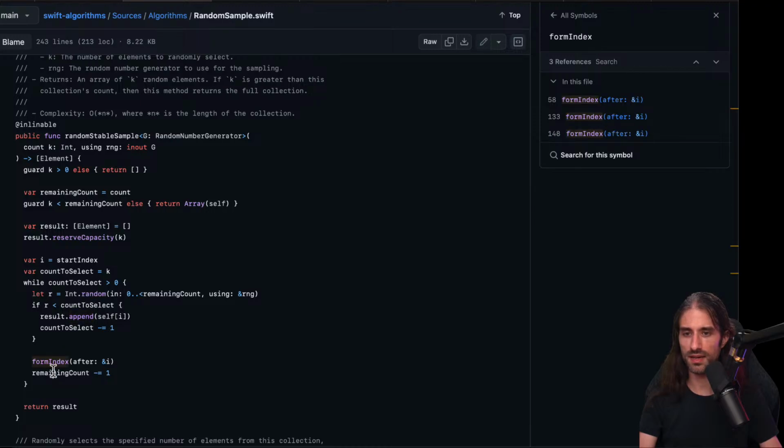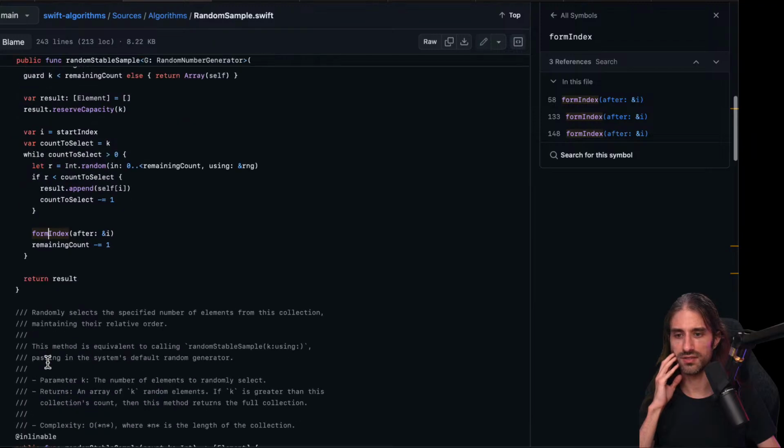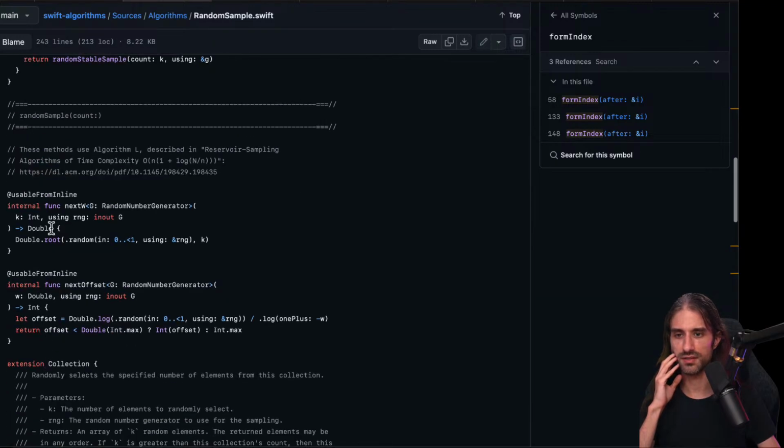And then it decreases remaining count. And there is this count to select. So how many do you need to select? Okay, so that makes sense also. And here, it takes a random number. If that's less than the count to select, then it's going to append it. Otherwise, it does this thing which is form index, but I don't know what this does.